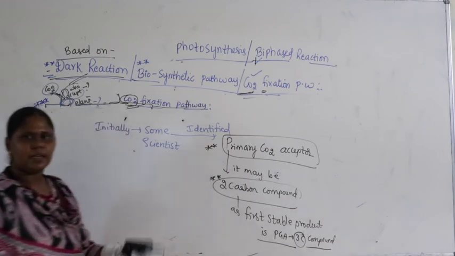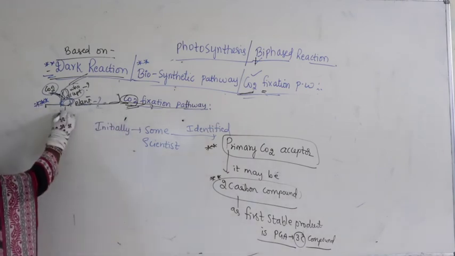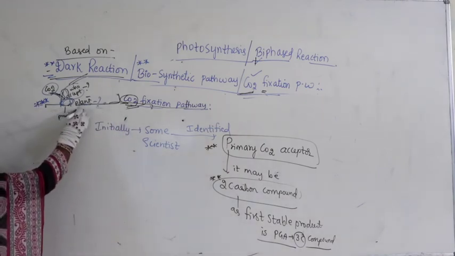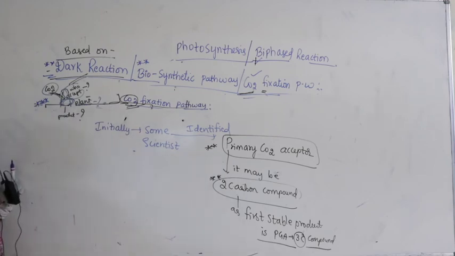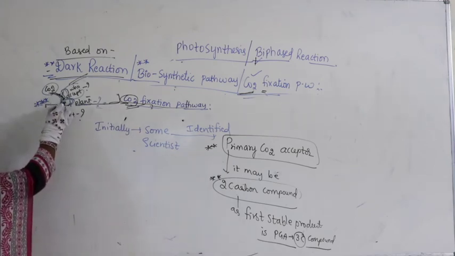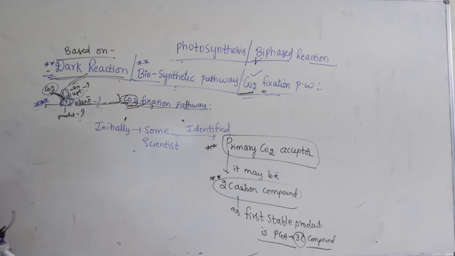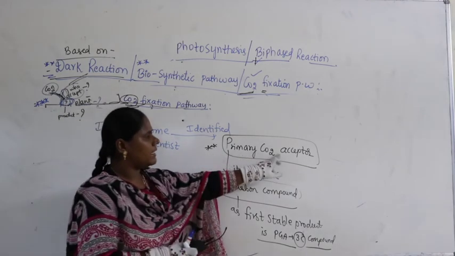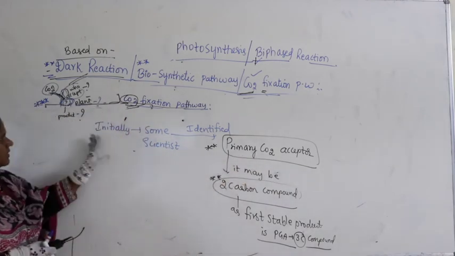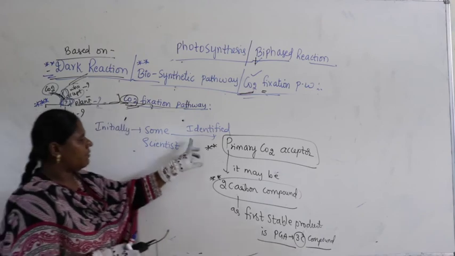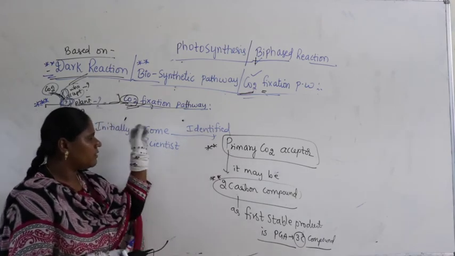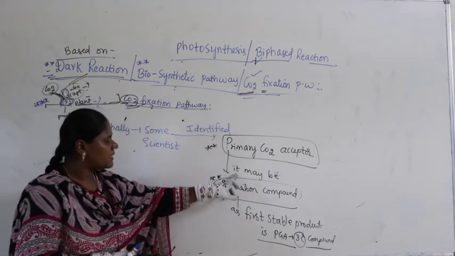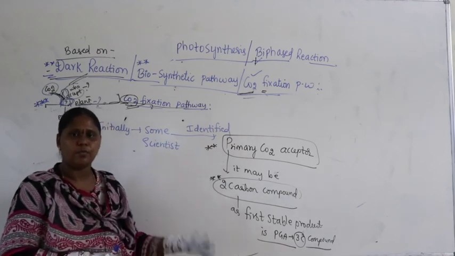Okay, so the product they identified, fine, but what was the question mark for the scientists to identify? Who accepts this carbon dioxide first in the plant? That they didn't know. So who accepts this carbon dioxide in the first step? It's called the primary carbon dioxide acceptor. Some scientists initially thought that the primary carbon dioxide acceptor may be a 2-carbon compound. Why?